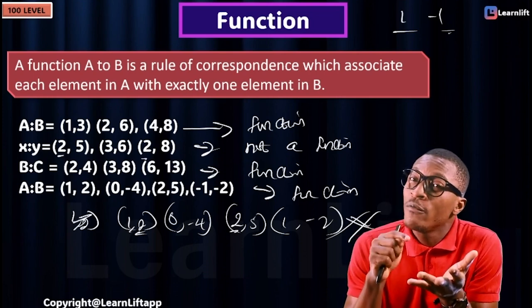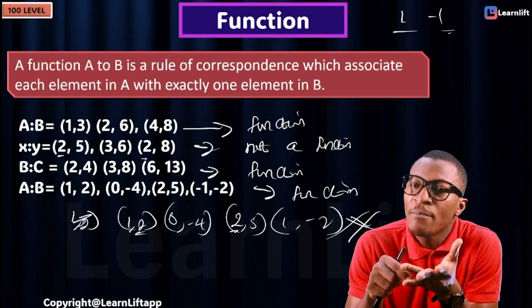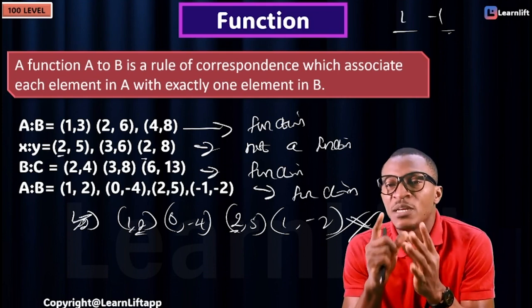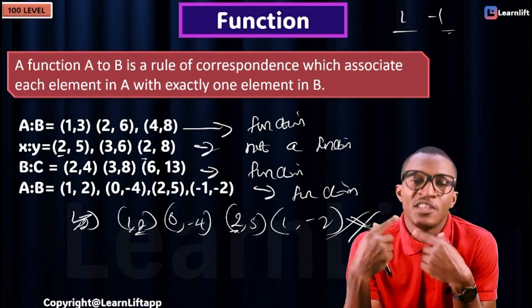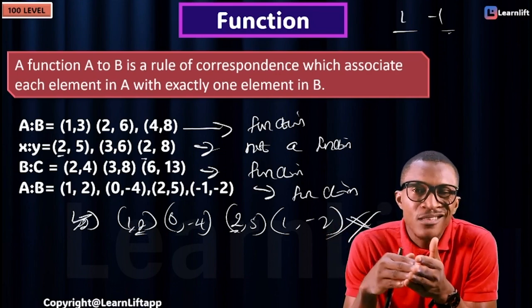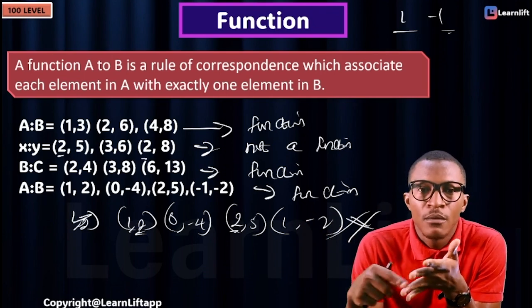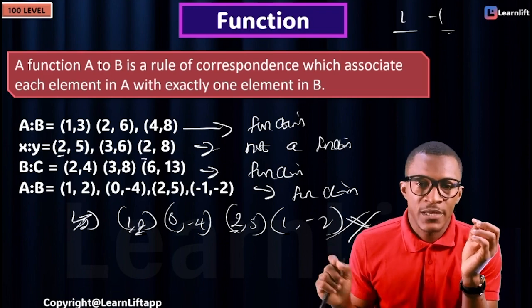Because all functions are mapping. They were first mapping before they became a function. But not all mappings, because in a function we are checking the x value, they must not repeat. One guy should not date two girls. But in mapping, date as many, we don't care. So all functions are mapping, but not all mappings are functions.